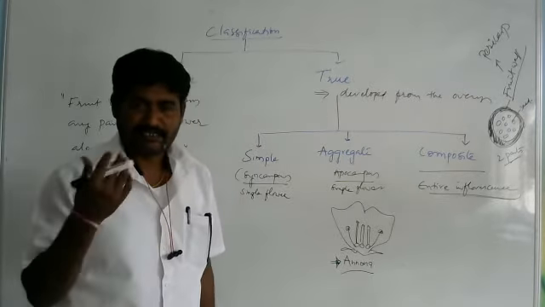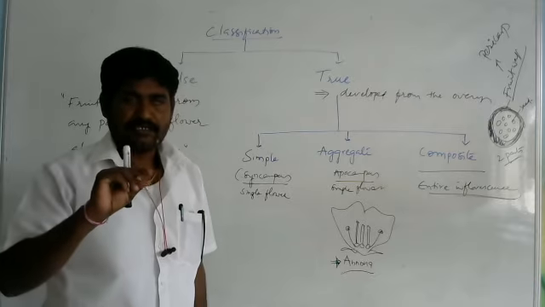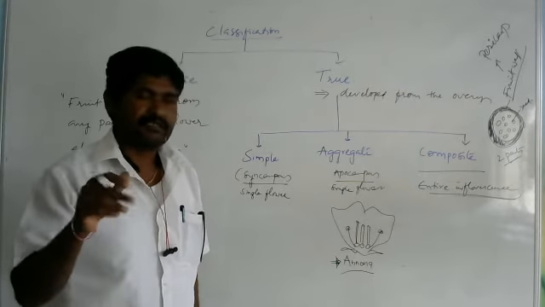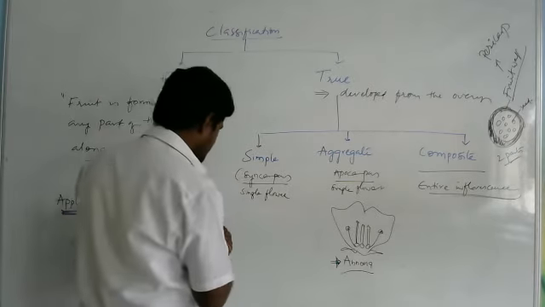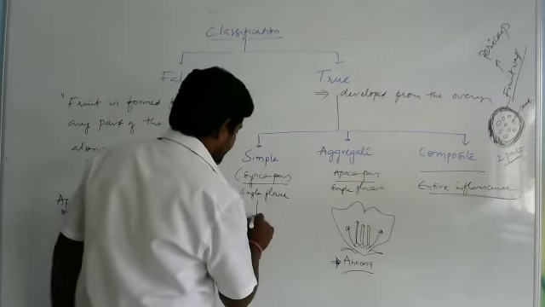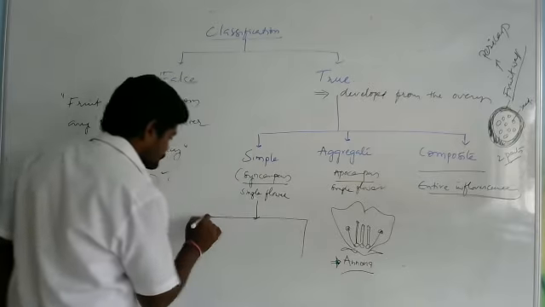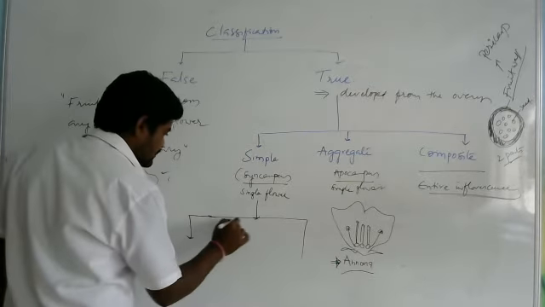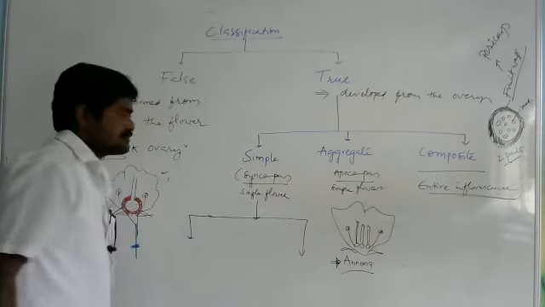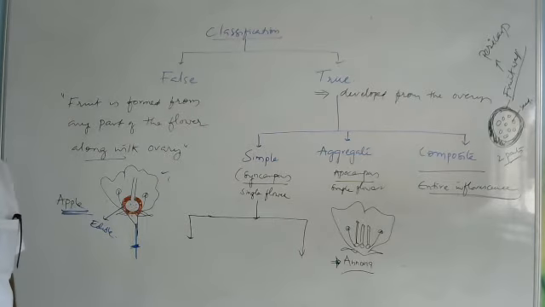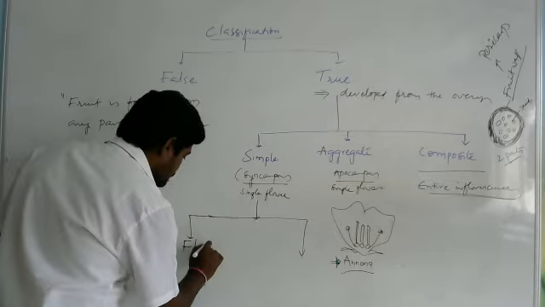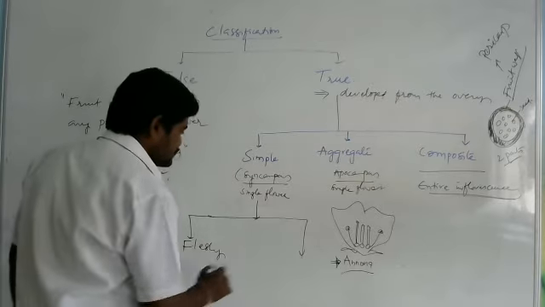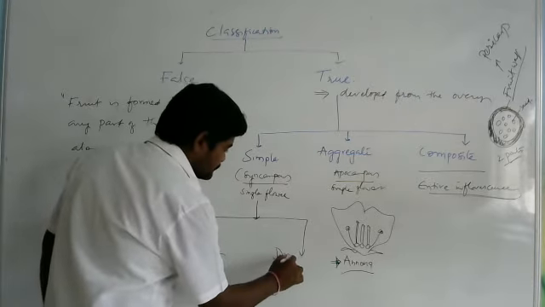So based on the pericarp, these simple fruits are modified into two types: fleshy fruits and dry fruits.